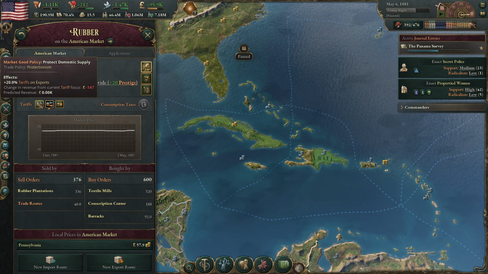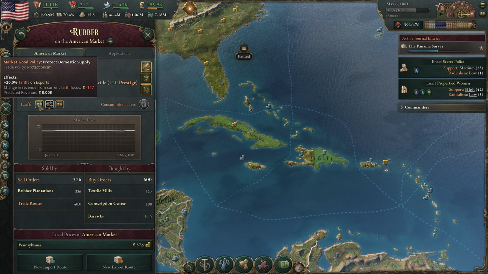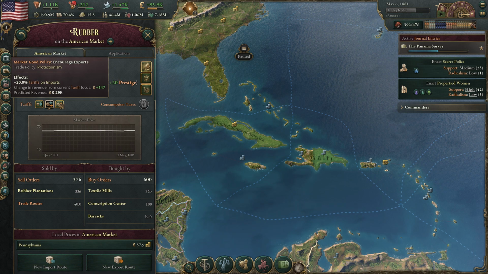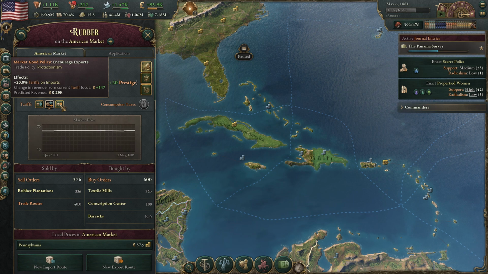Now you'll notice that we're actually going to get less money, and I think that's because when you do this, you're basically ending the tariffs on imports. I believe that's what I saw. Correct me if I'm wrong. And then it's the opposite here. So you're increasing the tariffs on imports while ending the tariffs on exports.